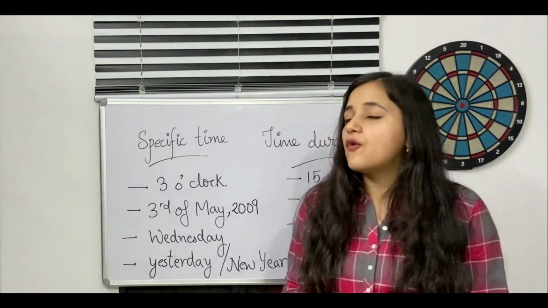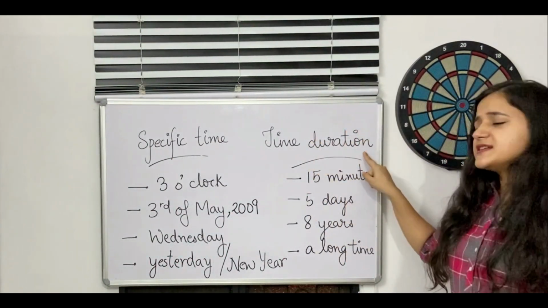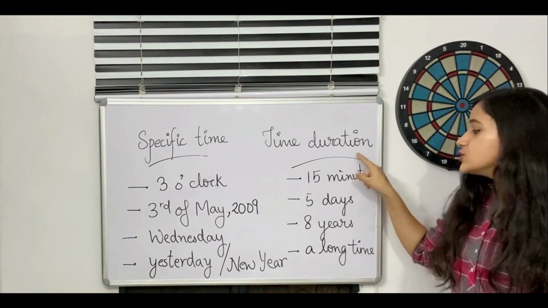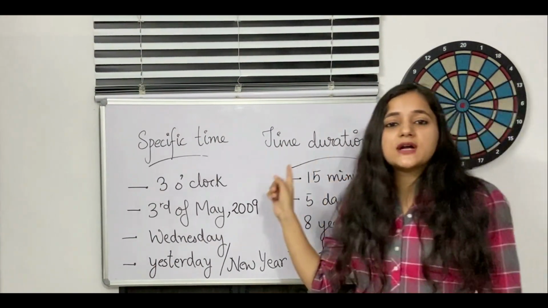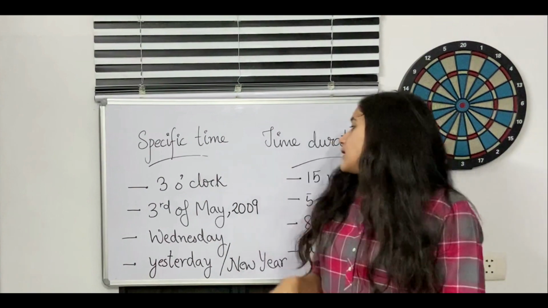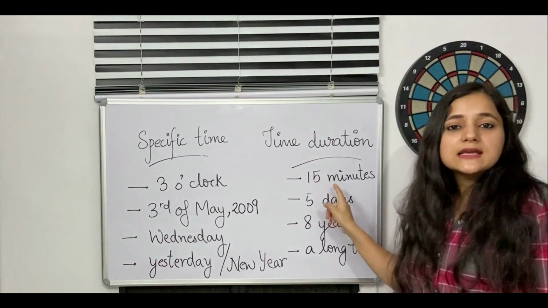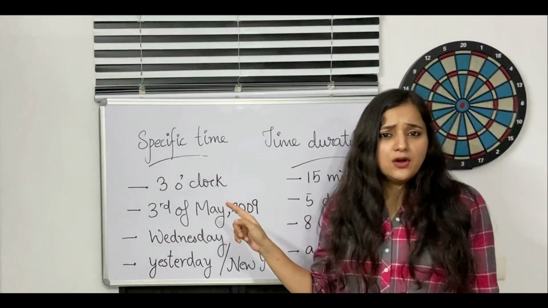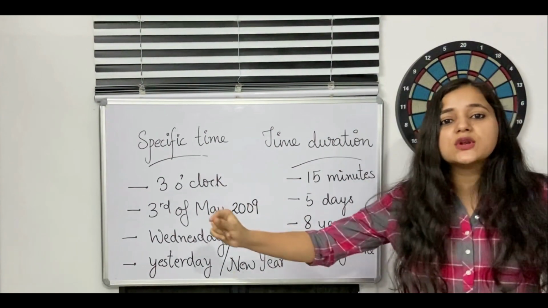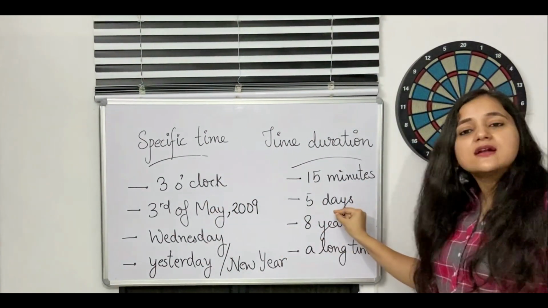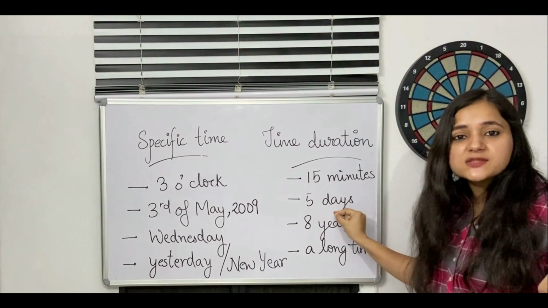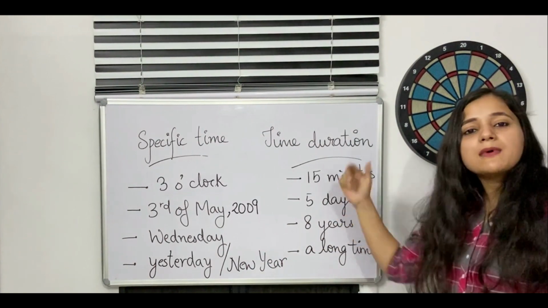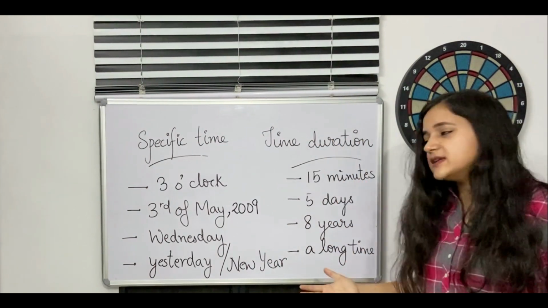Now let's come to for. So the second category is time duration. All these phrases I have put under this category. Why? 15 minutes. Is it telling you any specified time? No, it's talking about a duration, 15 minutes. Similarly, 5 days. We are not talking about a specific day. We are only talking about how much time has passed, 5 days.